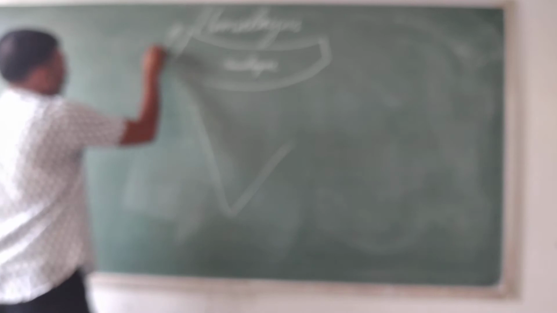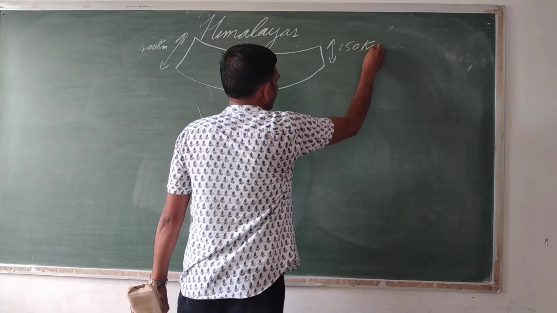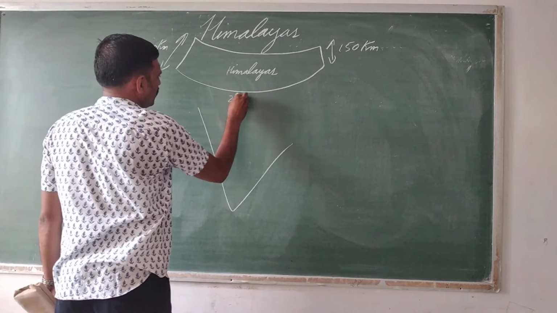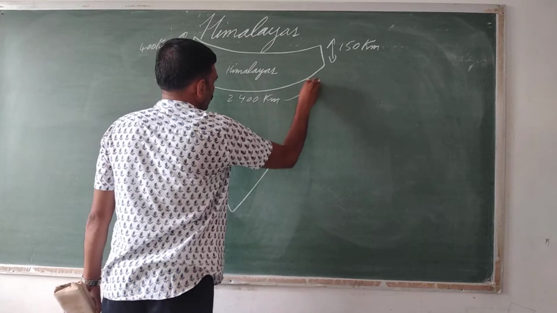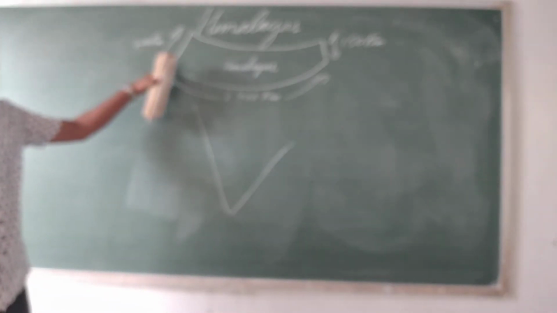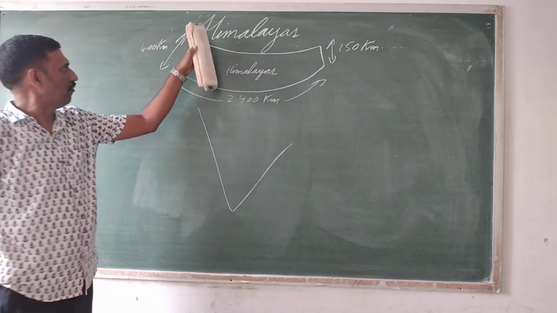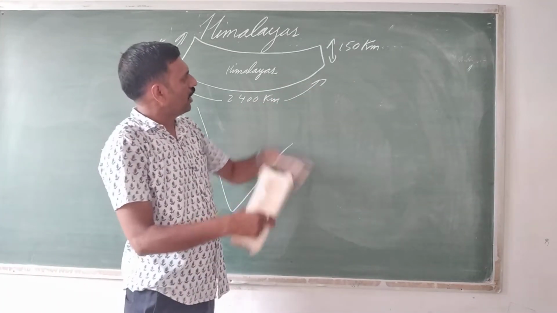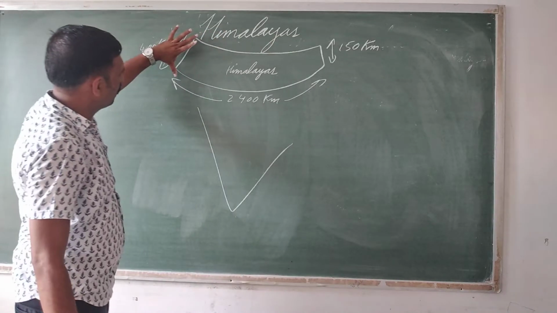This distance is 400 kilometers. This is 150 kilometers. And this is 2400 kilometers. So the extension of the Himalayas from east to west is 2400 kilometers. On the western side in Jammu Kashmir, the width of the Himalayas is 400 kilometers, and in Arunachal Pradesh it is only 150 kilometers. So it is less on this side and broader on the western side.